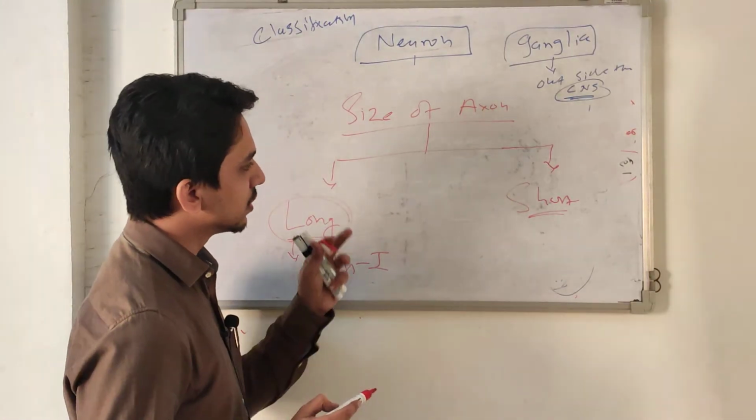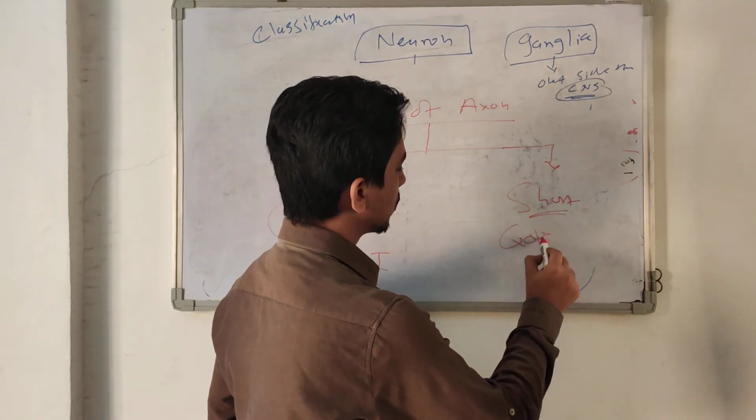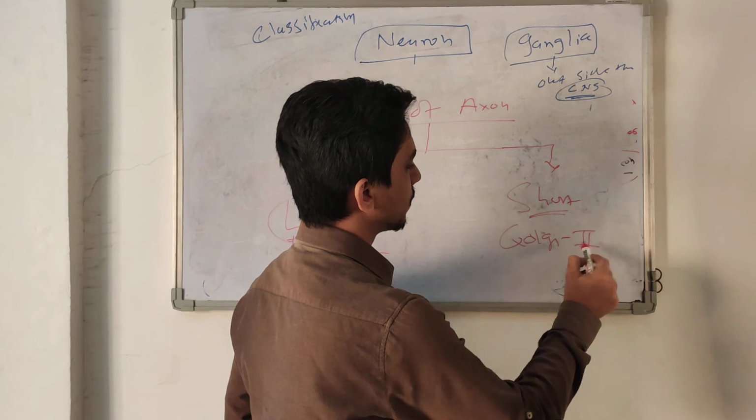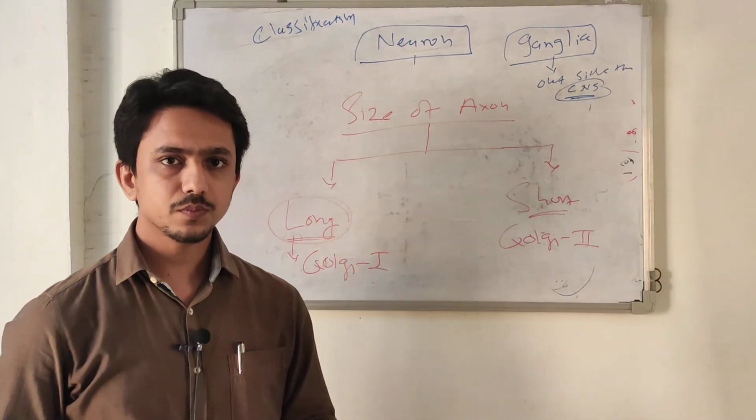And those neurons having a very short axon are called Golgi type 2. So this is the classification.